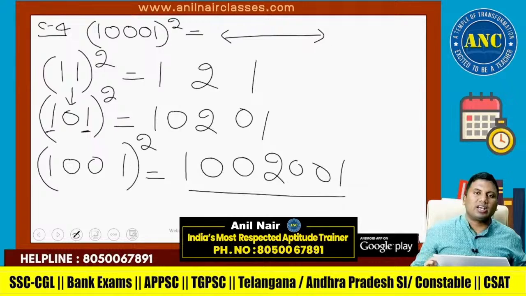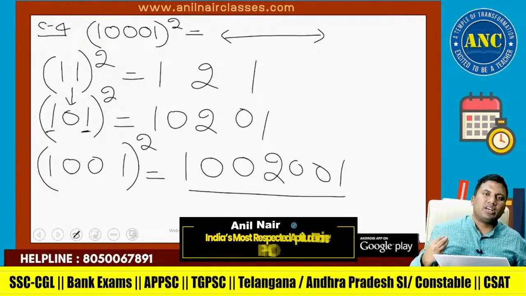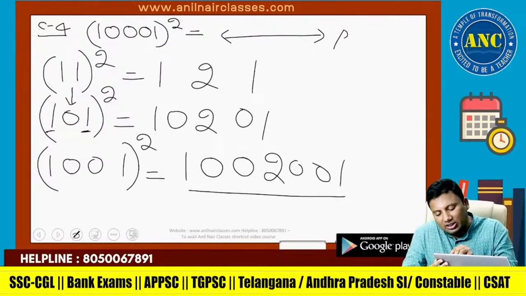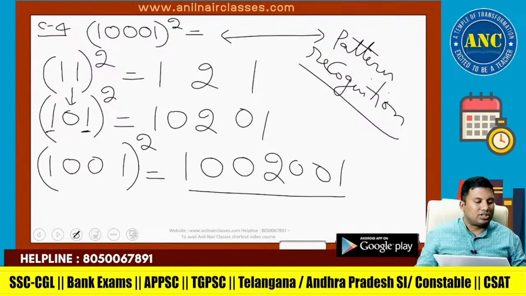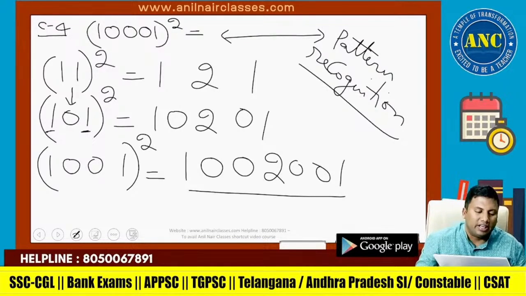I hope the logic is clear. Just by sheer observation, right? This is nothing but pattern recognition. 11 square is 121. 101 square, between two digits if I keep a 0.